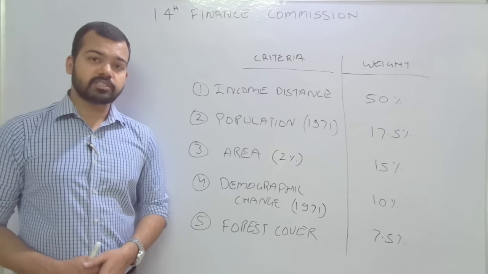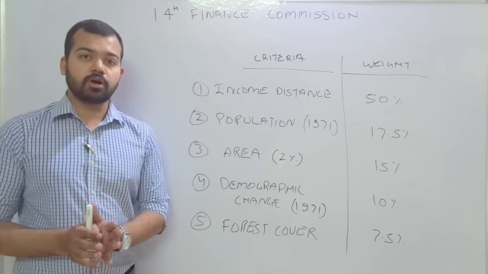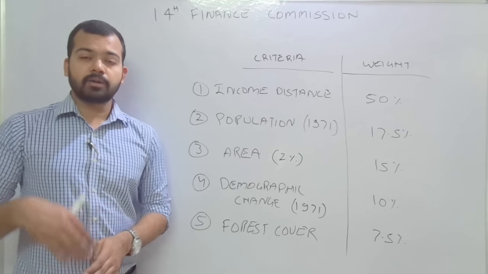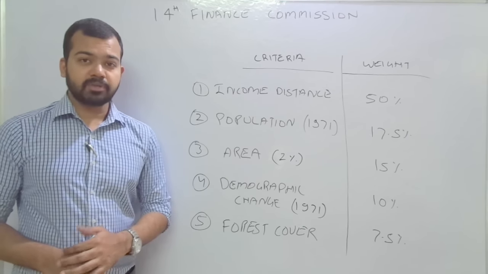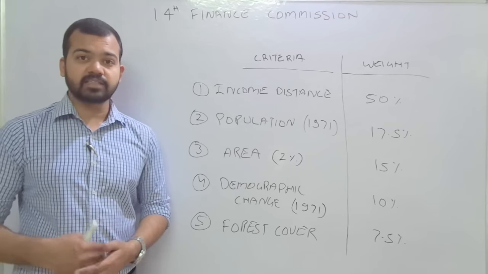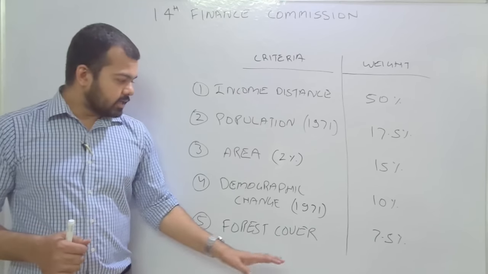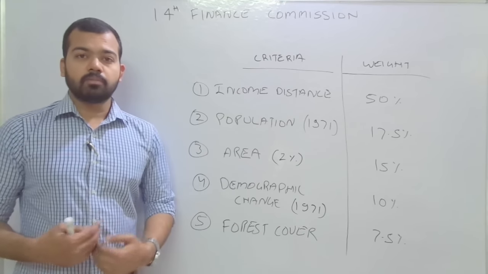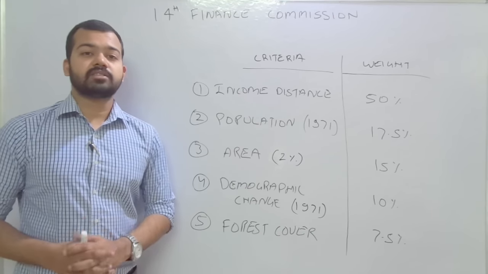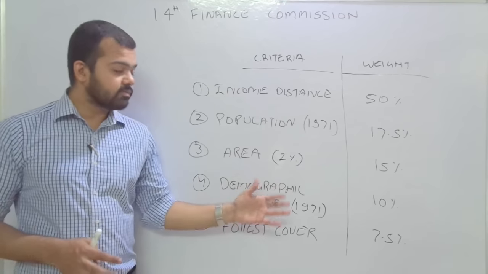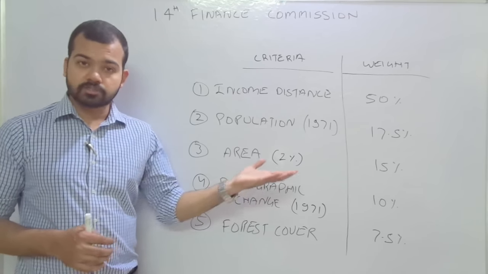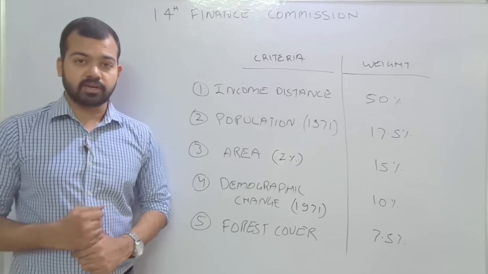If we consider forest cover, there's an opportunity cost to maintaining the forest instead of replacing the forest with industry. It means if you are maintaining forest cover higher than the average amount, that is 33% of the total area, the Finance Commission should give more revenue in order to maintain that forest cover. So these are the major criteria for the horizontal distribution according to the 14th Finance Commission.